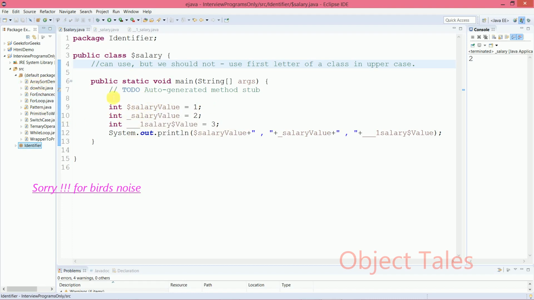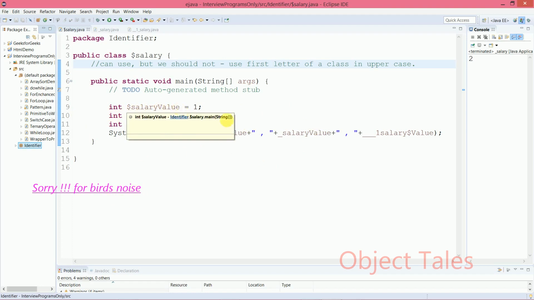Second, if it consists of multiple words, from the second word onwards, the first letter of each word should be in uppercase. For example, if it has more than one word, like employee ID, then e should be in small case and I should be capital: employeeID. And the third point is that the variable name should be small but it should be meaningful. And a variable always follows camel case, like lowercase, then uppercase, lowercase, uppercase.